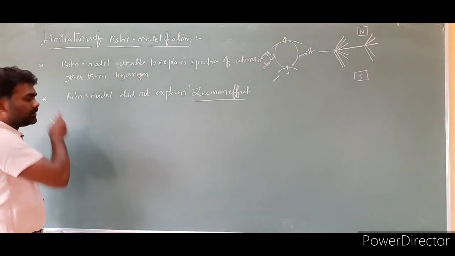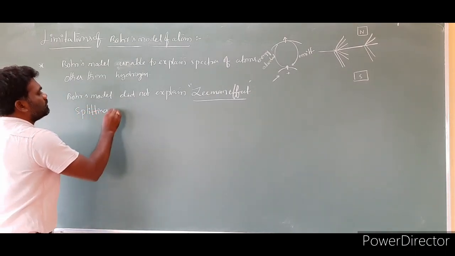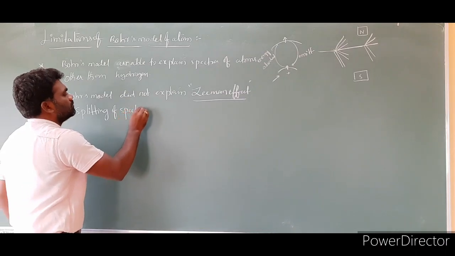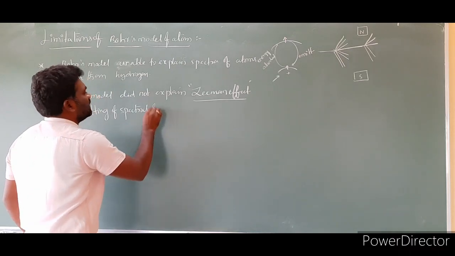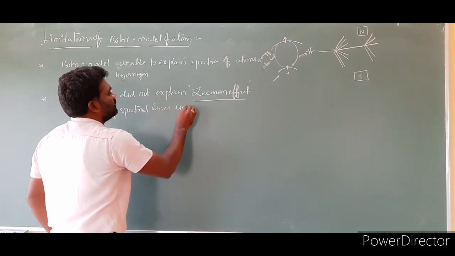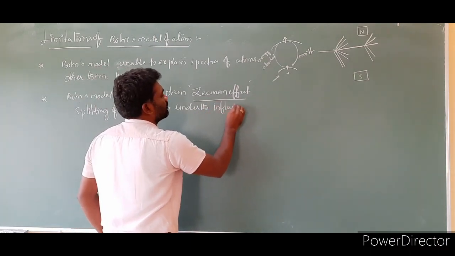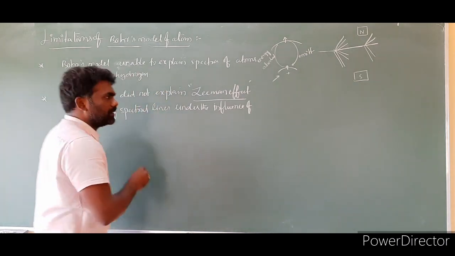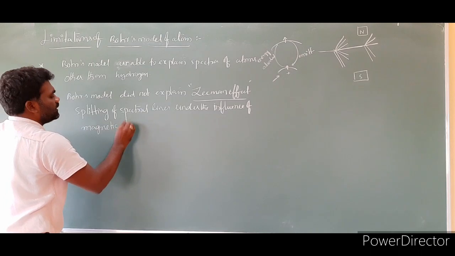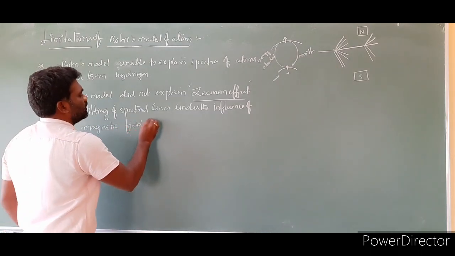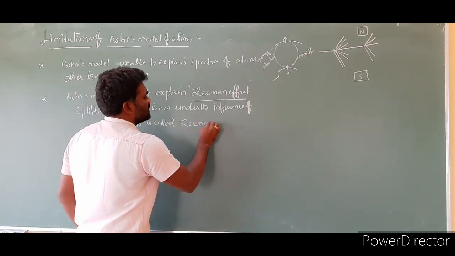So let us write the statement. Splitting of spectral lines under the influence of magnetic field is called Zeeman effect.